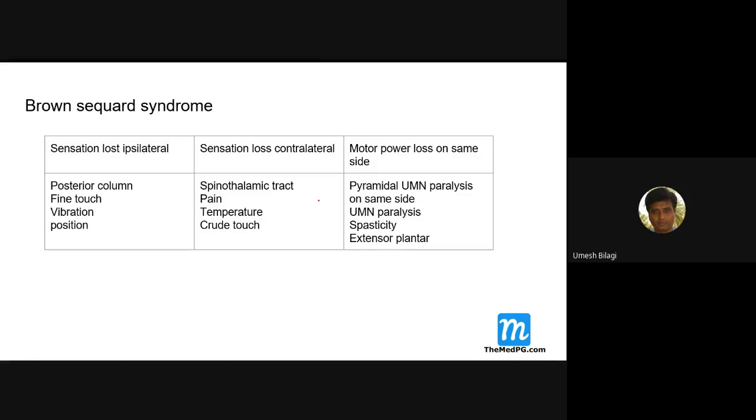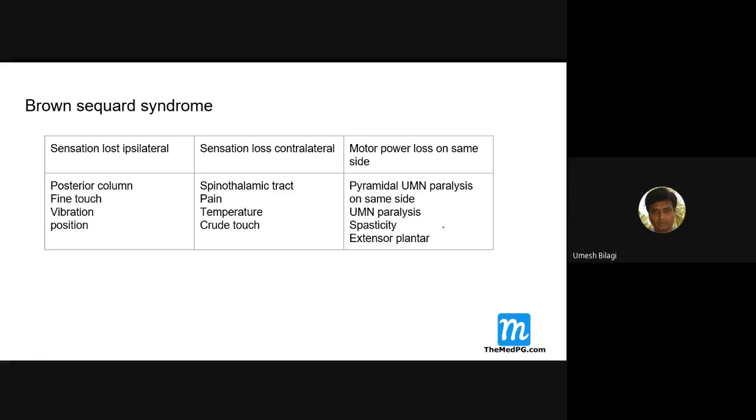Same thing that I discussed now is given here. And for motor, you get a pyramidal hemiparalysis on the same side, because it is a disease of the spinal cord. As in hemiparalysis, there is spasticity and the Babinski sign is positive, or extensor plantar. Am I clear? Shall I move to the next slide?